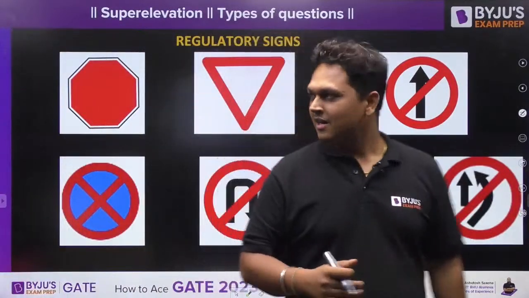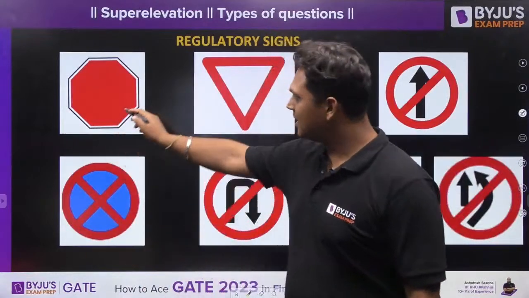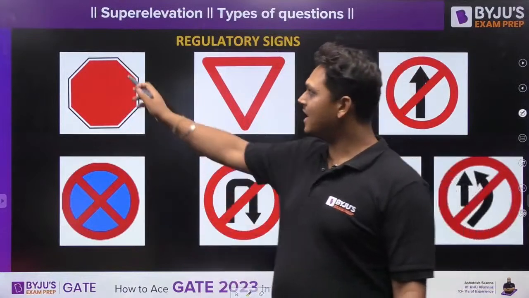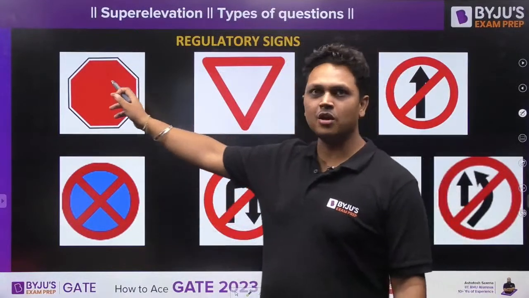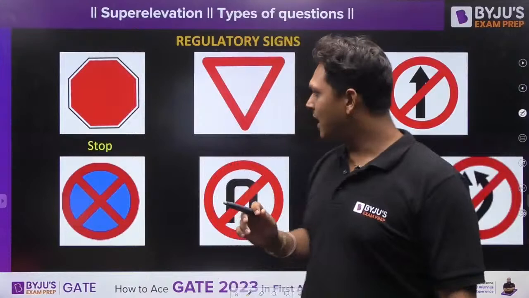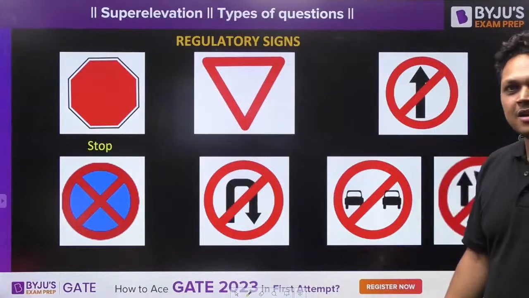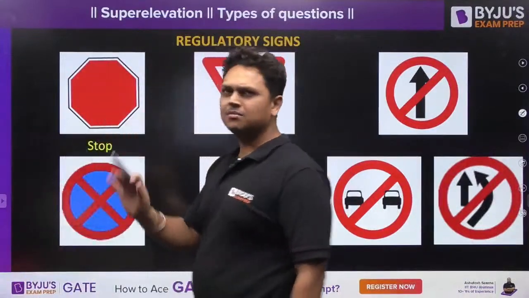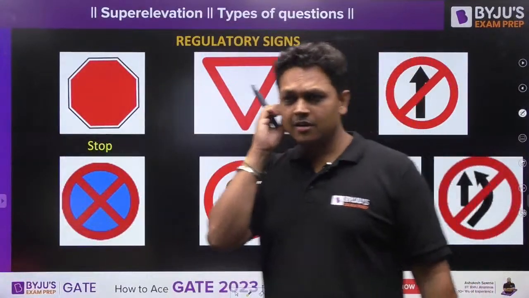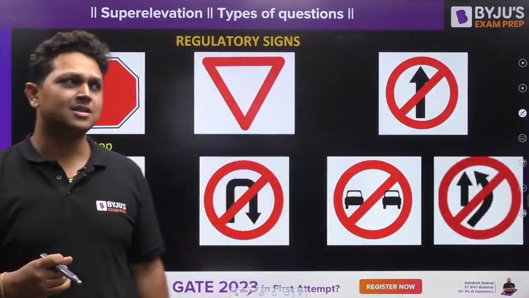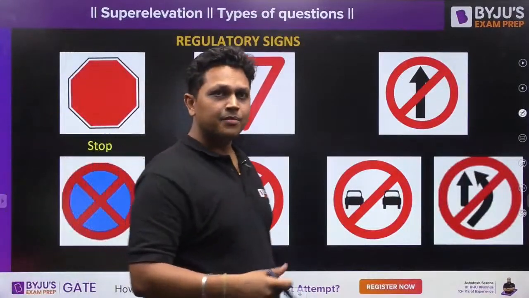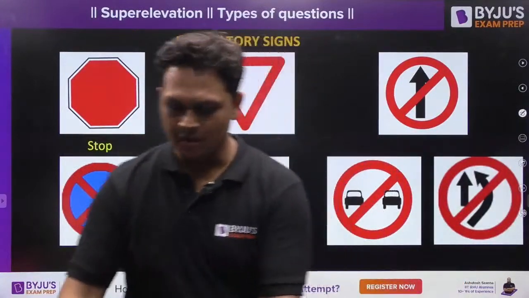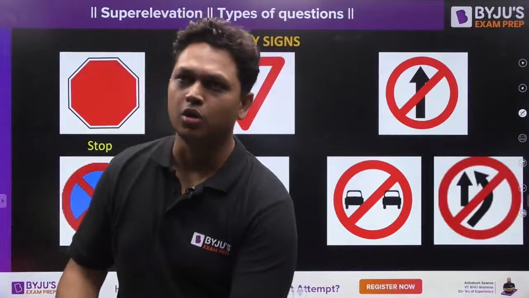Anjani, very good. This is your stop sign. See, it is an exception. It is octagonal in shape, right? It has 8 sides. So it is one of the exceptions of regulatory signs, right? Which is this sign? Very good, Rajiv. This is a give way sign. Now see, stop sign is something which is used by traffic police. If there is some barricade or something like that, they will provide this sign over there for all the vehicles to stop.